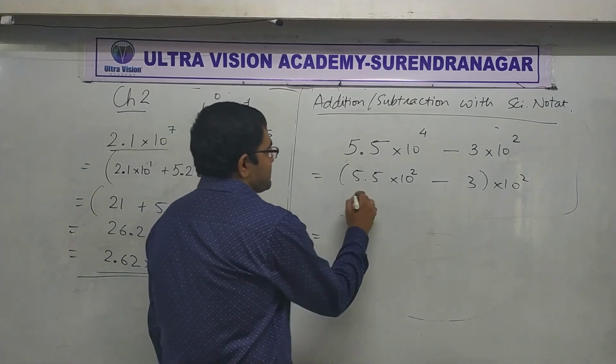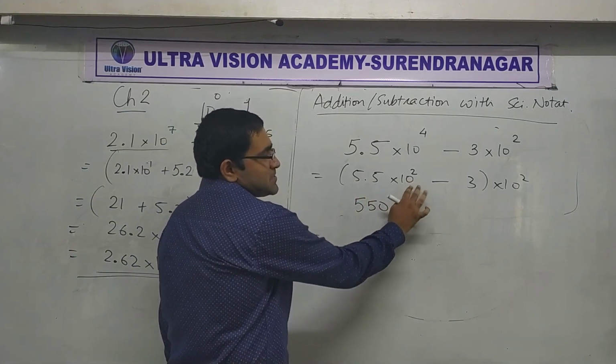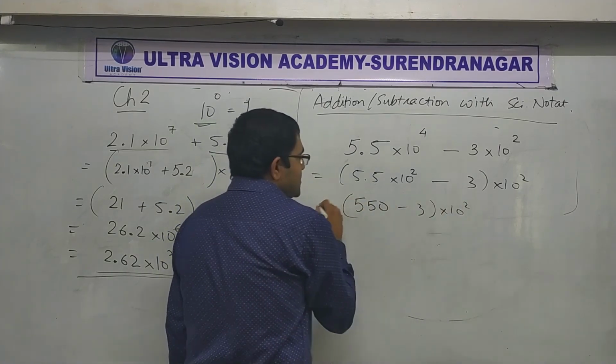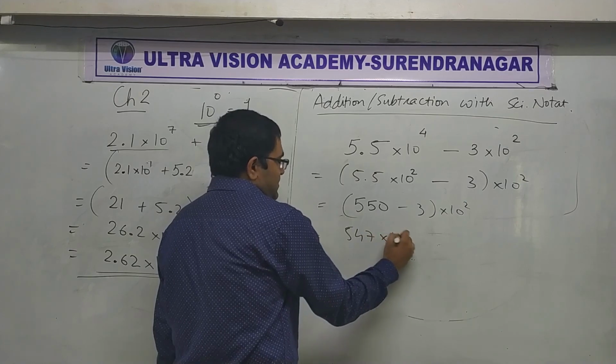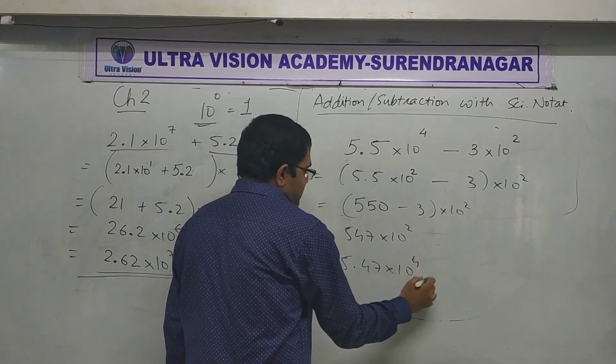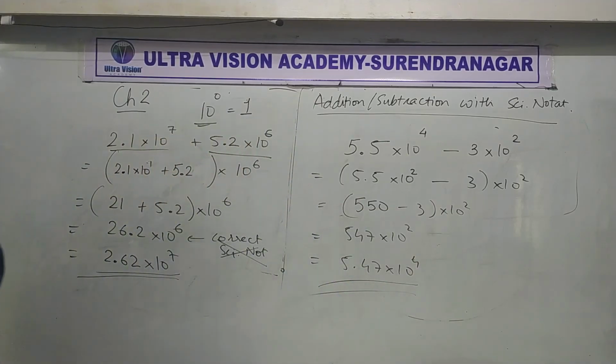Okay, so this becomes 550, because this is 100, minus 3 into 10 raised to 2. So that is 547 into 10 raised to 2. This is not in scientific notation. So the final answer is 5.47 into 10 raised to 4. Clear?